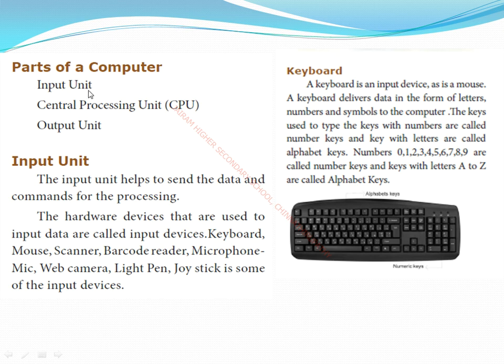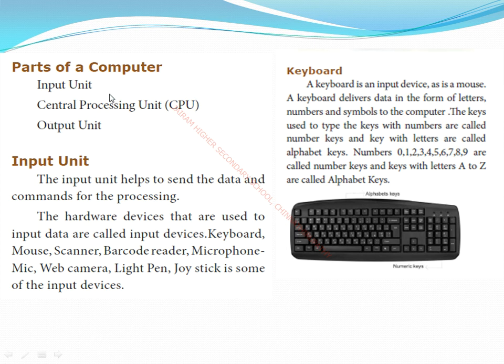There are a lot of input devices, but the most frequently used are the keyboard and mouse. Through the keyboard a computer receives input from the user. What kind of data do we enter into the computer? We enter alphabets and numbers on the keyboard for processing.